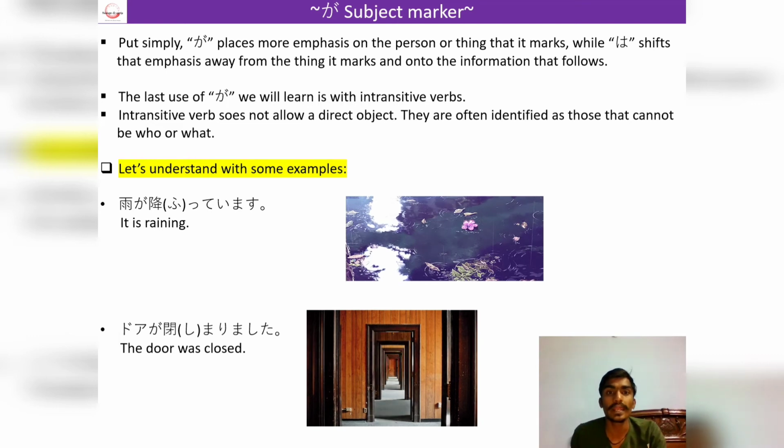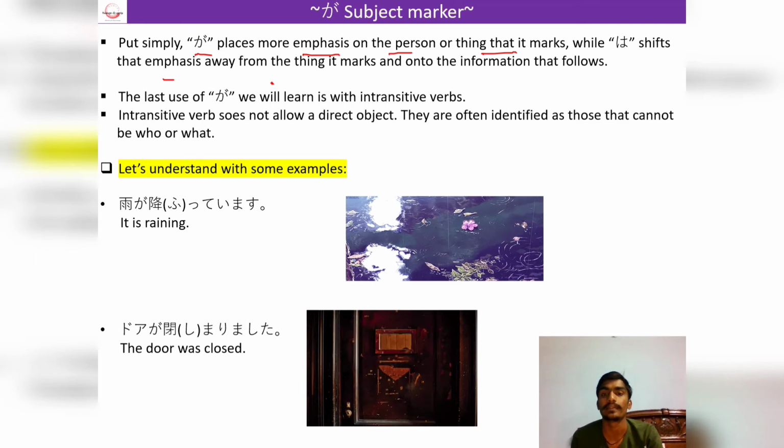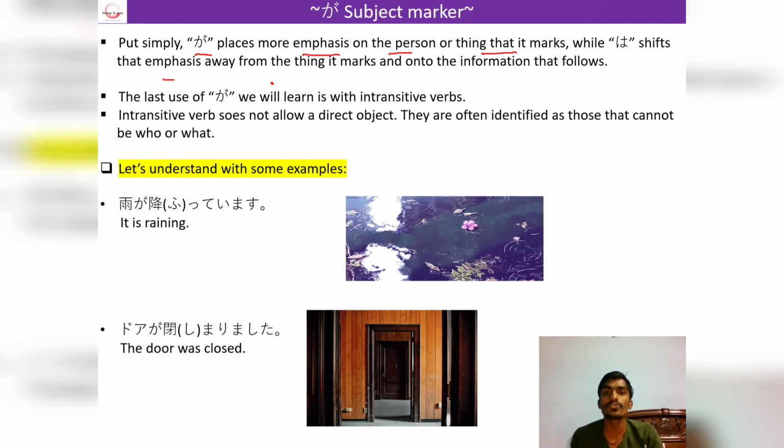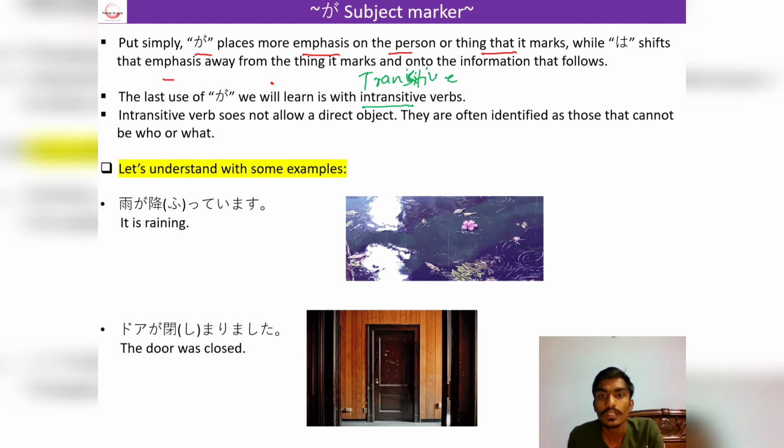Same thing is written over here, that the ga particle is used to emphasize the person or thing, while the wa particle shifts the emphasis away from that thing. And the last use of the ga particle is when we are talking about intransitive verbs. I told you guys that there are two types of verbs. First is transitive and second is intransitive. For transitive we use the wa particle and for intransitive we use the ga particle.